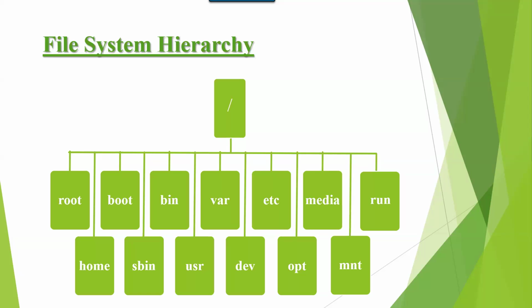So if you connected any pen drive and you want to see the content of that pen drive, open media. It will show the content of the pen drive. Media contains external devices information, meaning removable devices information, up to Linux version 6. The next one is MNT. MNT means mount. So it contains partitions and their mounted directories information.